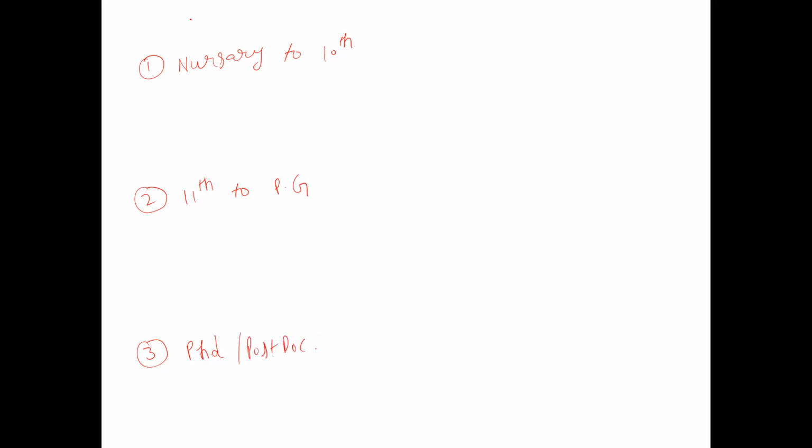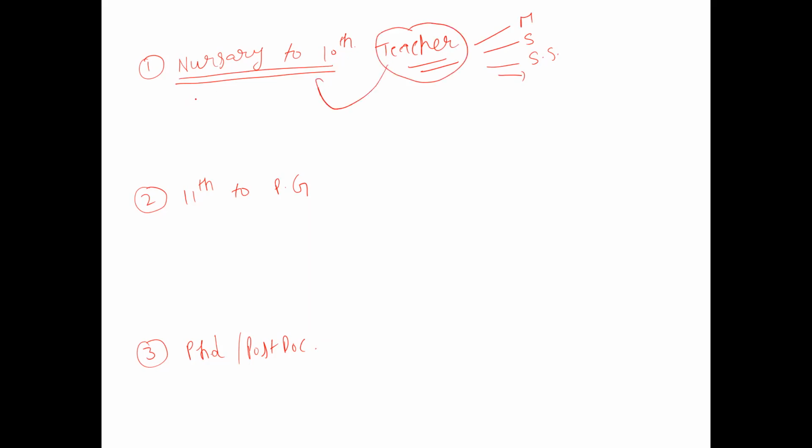So now what about these students? These students have to learn what the teacher teaches them. Although there are different subjects, there is math, there is science, social studies, there are a lot of things, but everything a teacher teaches them, they have to cram it, they have to learn it as per the instruction of the teacher only.